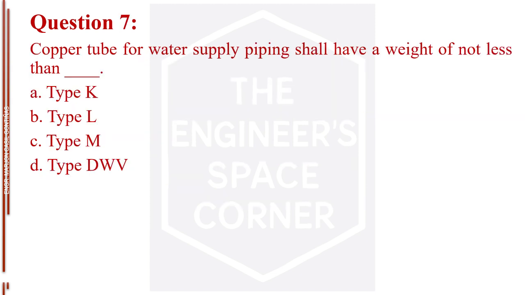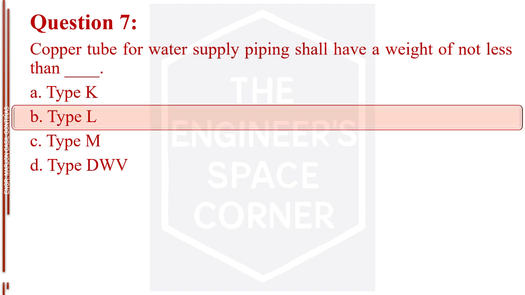Question number 7. Copper tube for water supply piping shall have a weight of not less than blank. Letter A, type K. Letter B, type L. Letter C, type M. Letter D, type DWV. The answer is letter B, type L.